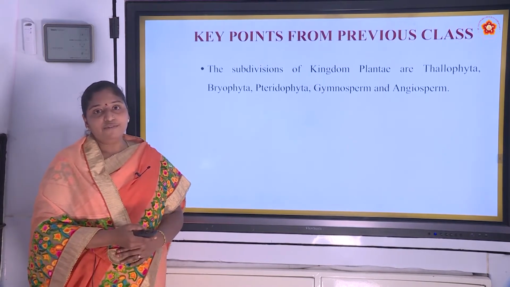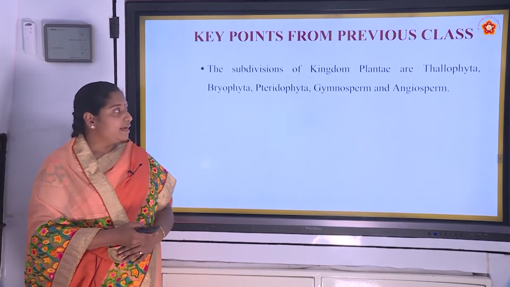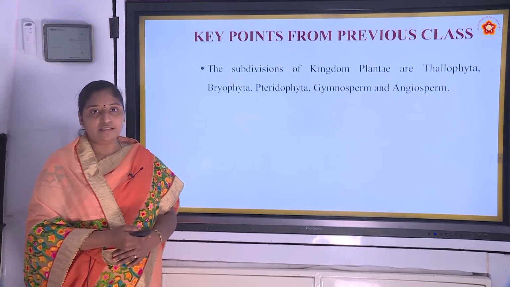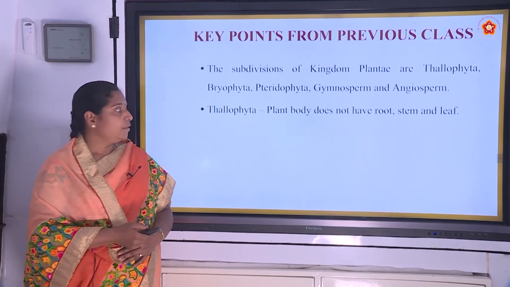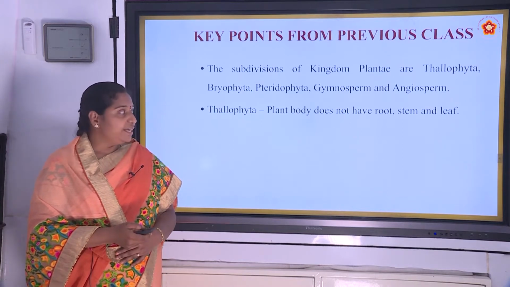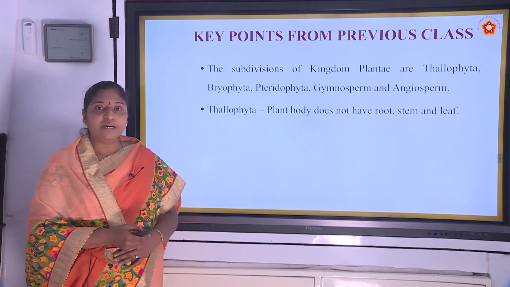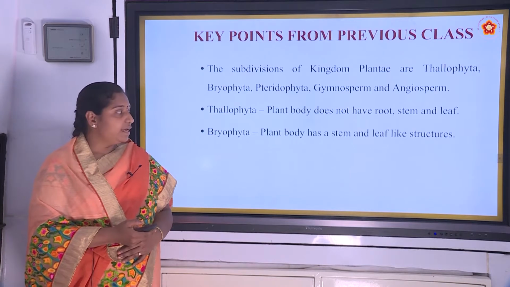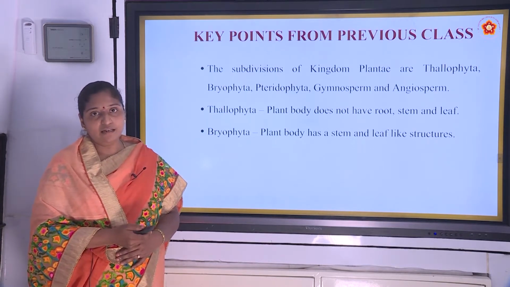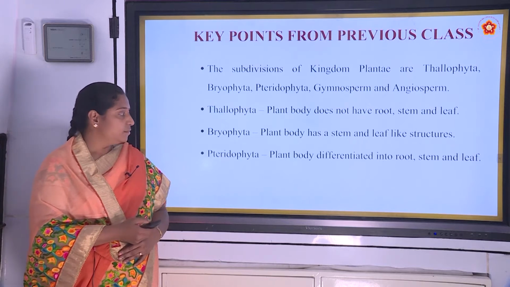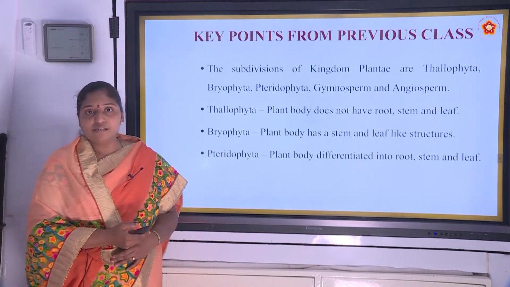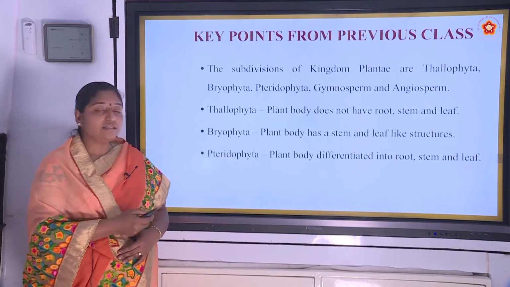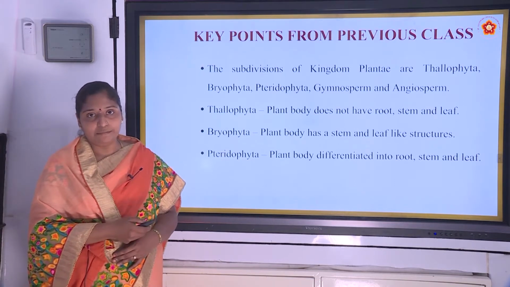The subdivisions of Kingdom Plantae are Thallophyta, Bryophyta, Pteridophyta, Gymnosperms and Angiosperms. Thallophyta: plant body does not have root, stem and leaves. Bryophyta: plant body has a stem and leaf-like structures. Pteridophyta: plant body is differentiated into root, stem and leaf. And these three groups come under cryptogams.